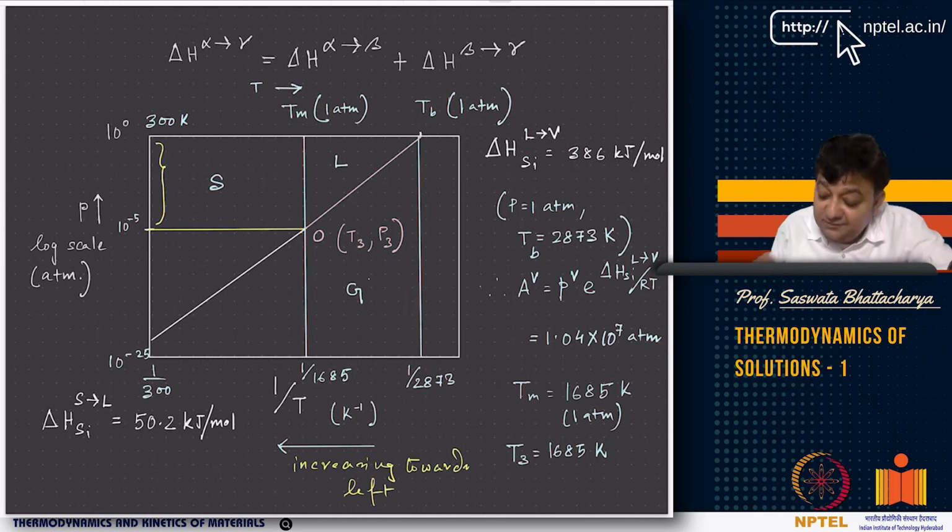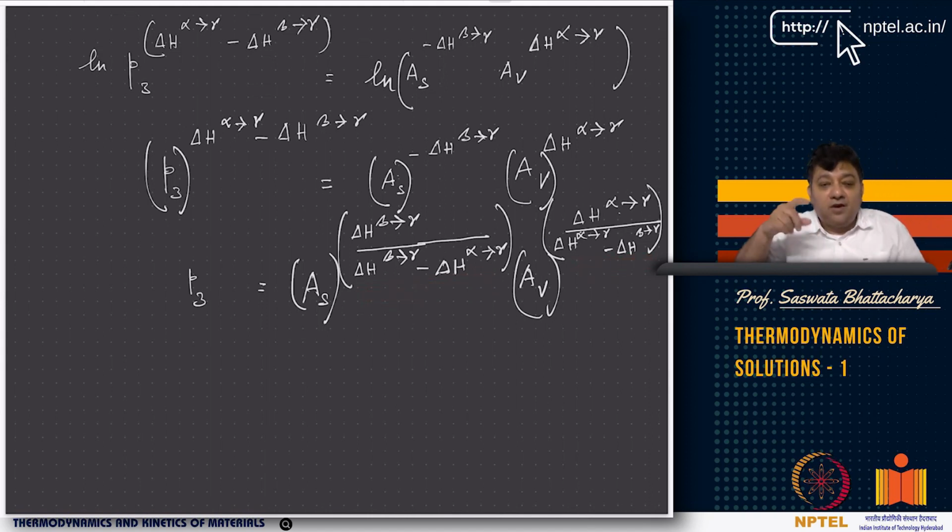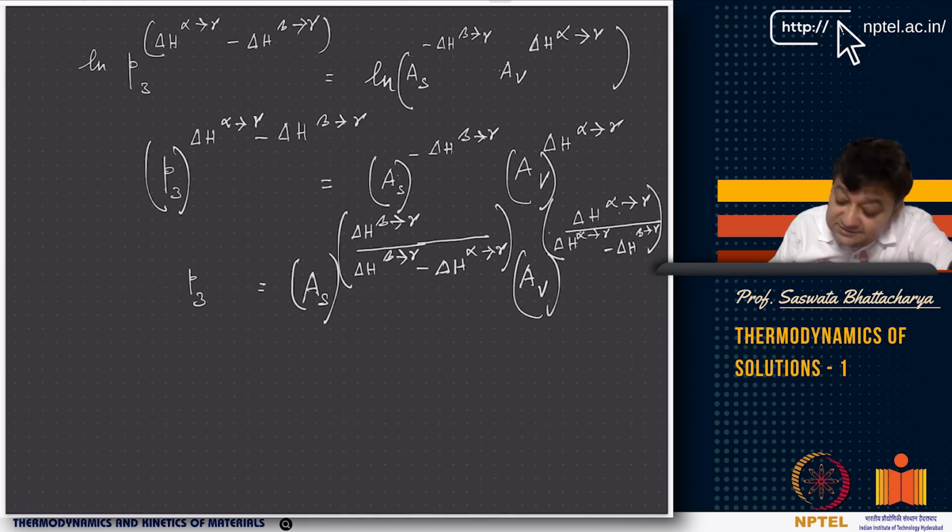Now, if you have this, please try to understand that this is an exponent here, right? This is a power here. As you know, logarithms and exponents give you a very nice way to deal with the triple point calculation. So basically what it tells you is that if you do ln P3, then this guy comes down, right? So if you do ln P3, you can write it as a very simple expression in terms of this coefficient times ln AS plus this coefficient times ln P. So basically, if I can use a logarithmic scale, calculations become easier.